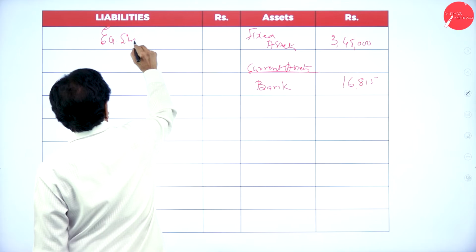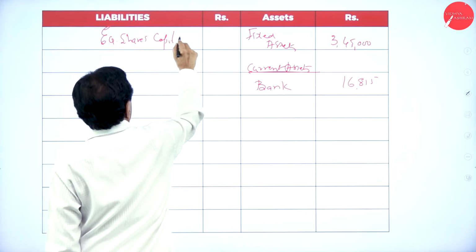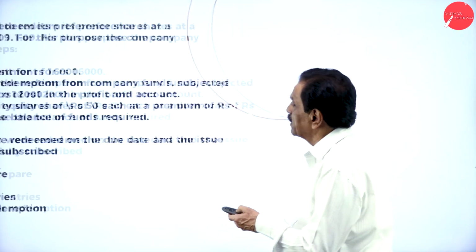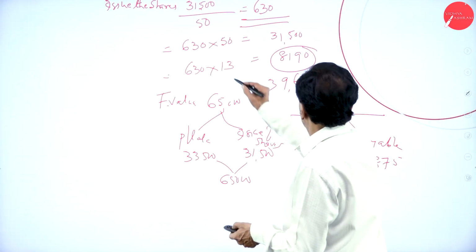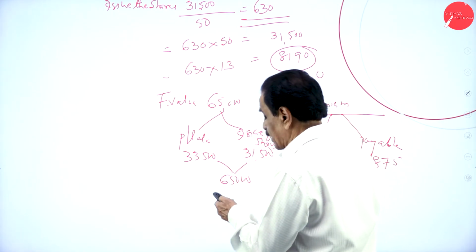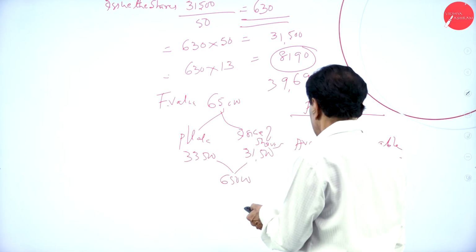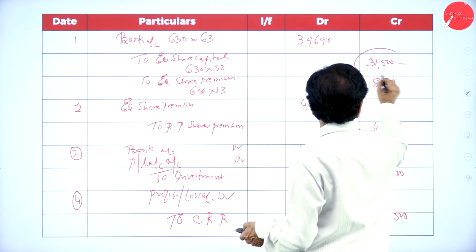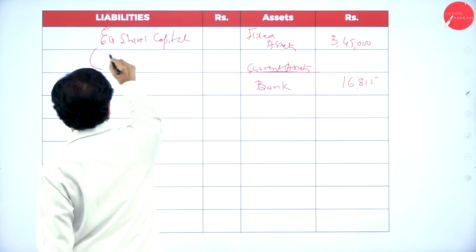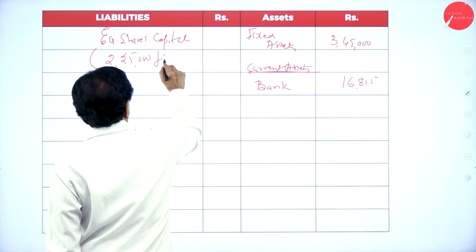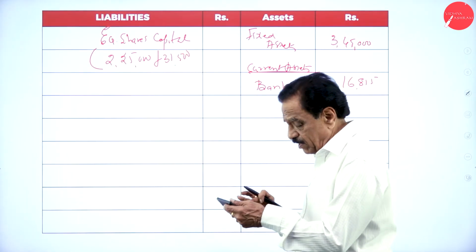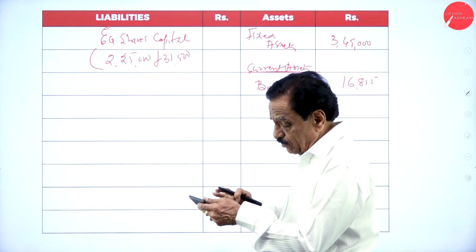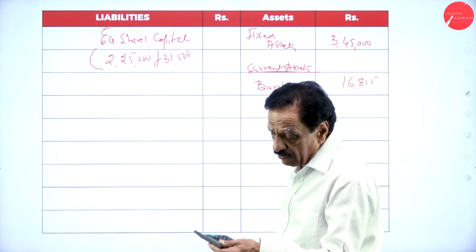Equity share capital in the bracket, already existing 2,25,000, plus 31,500. So 2,25,000 plus 31,500 is 2,56,500.